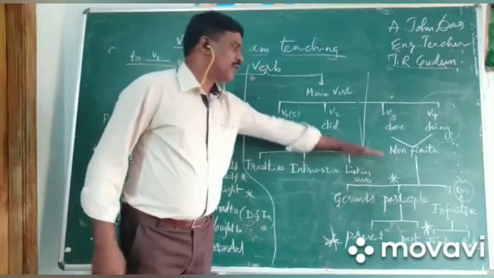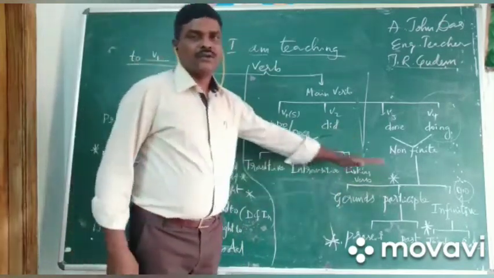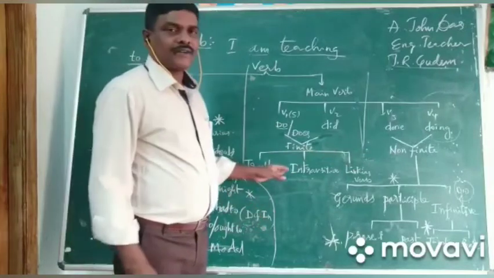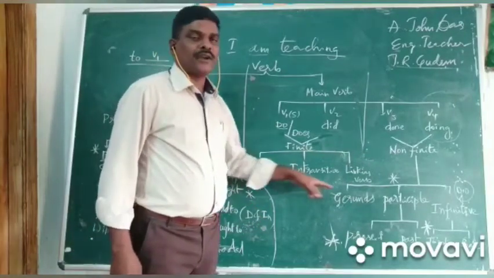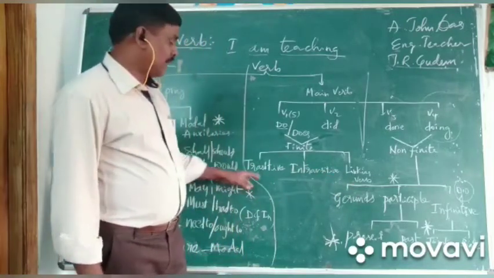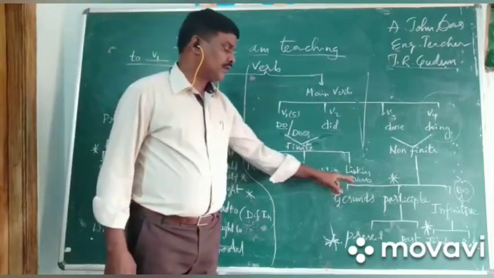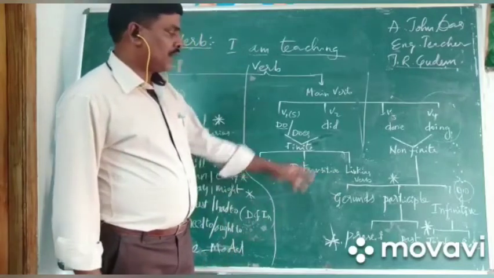Just listen to this; you do not need to memorize it, you just have to understand. Transitive, intransitive, and linking verbs.